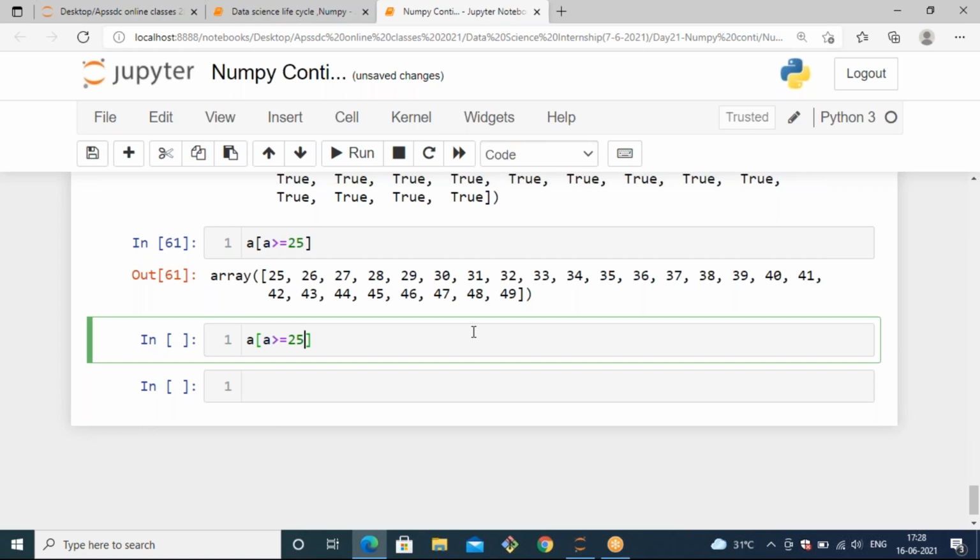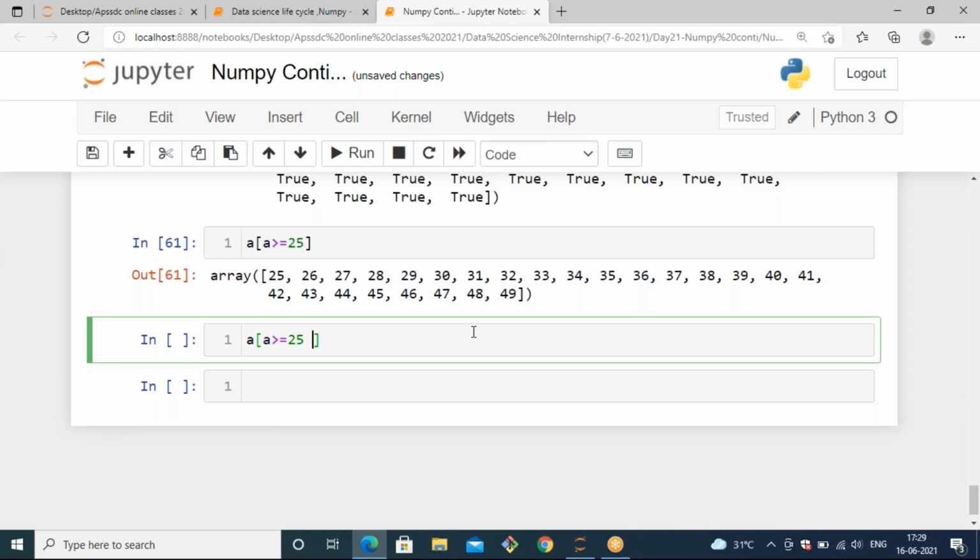In that case, you should use an AND condition, because we need to specify two conditions. One condition is the data should be greater than or equal to 25, and also the element should be lesser than or equal to 40. You need to satisfy both conditions. So what logical operator should you prefer to satisfy two conditions?